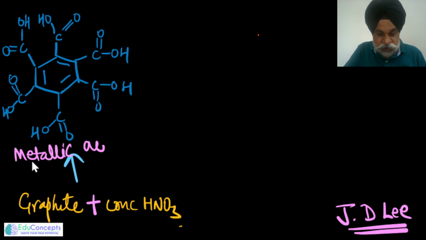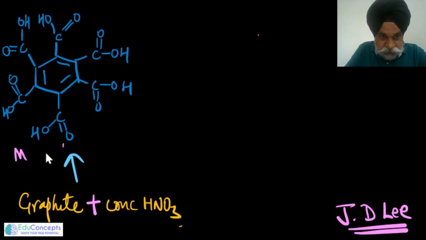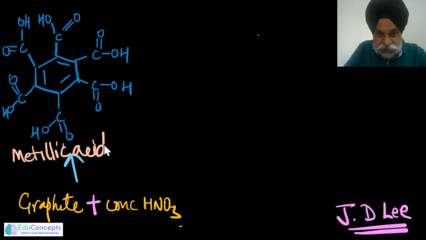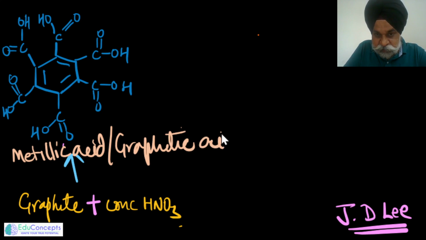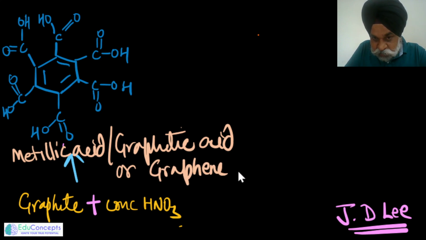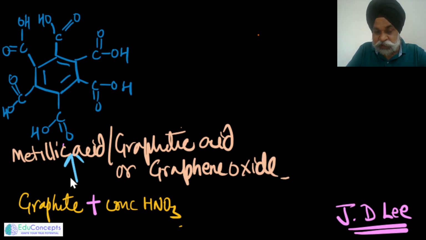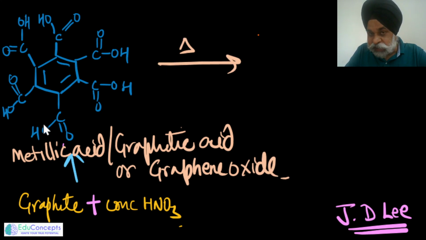Metallic, or rather I would say, M E L L I T I C acid, and this is also called graphitic acid, or in a way also said to be graphene oxide. This is one of the compounds. Now if this is being strongly heated, what happens is this water molecule goes out.